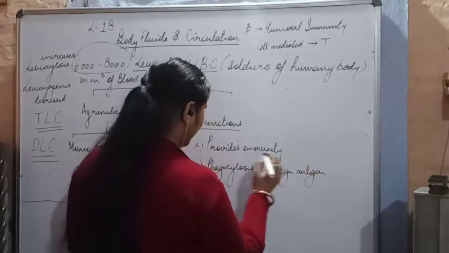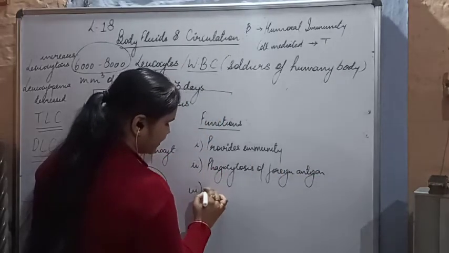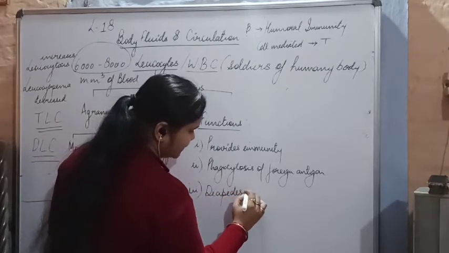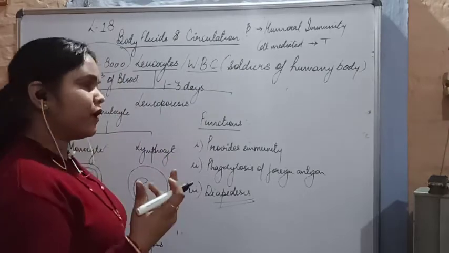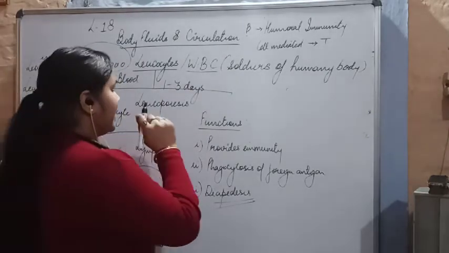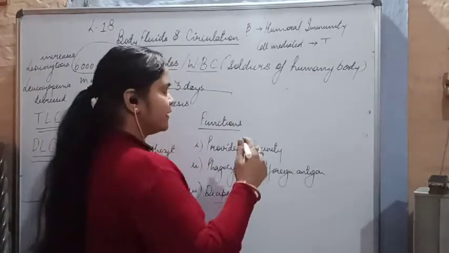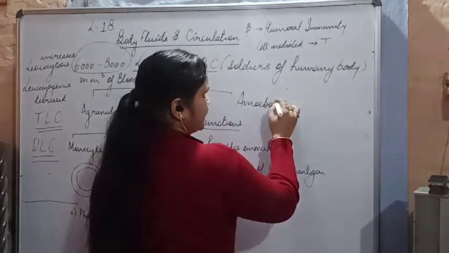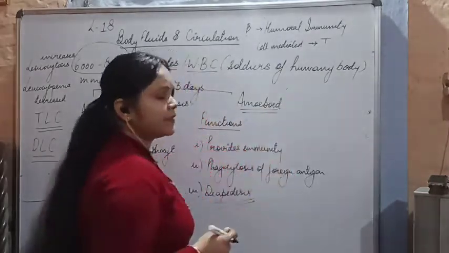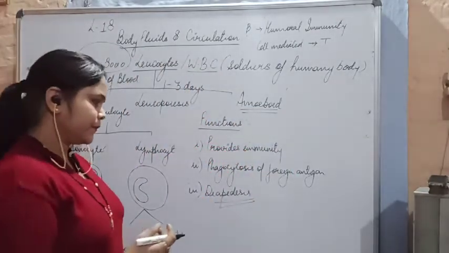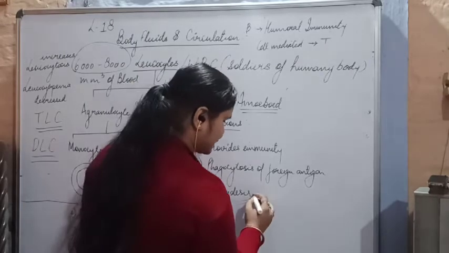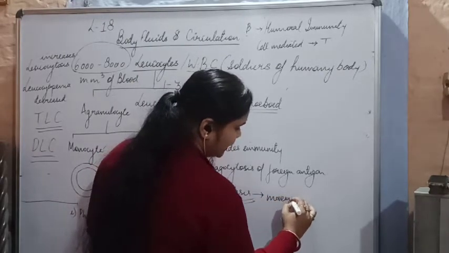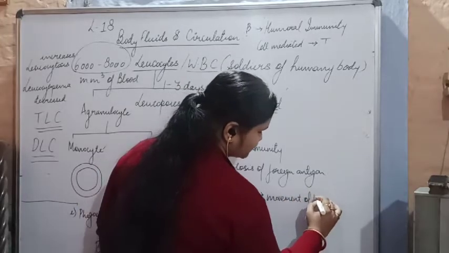And the most important thing of WBCs is that they also perform diapedesis. Now, what is this diapedesis? As we all know, our WBCs do not have a proper shape. They are basically amoeboid in shape. What is the shape of them? Amoeboid. They are amoeba-like, so they move from one place to another. So the amoeboid movement performed by the WBCs is called diapedesis.